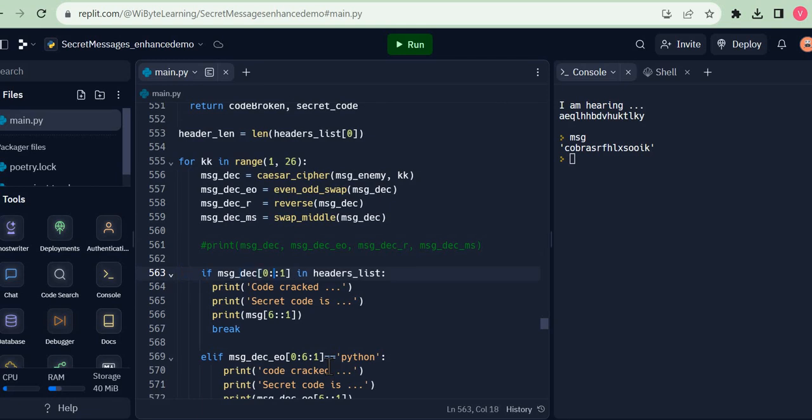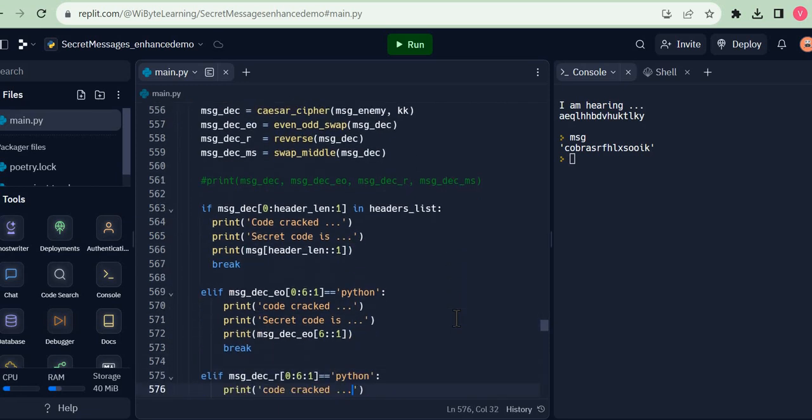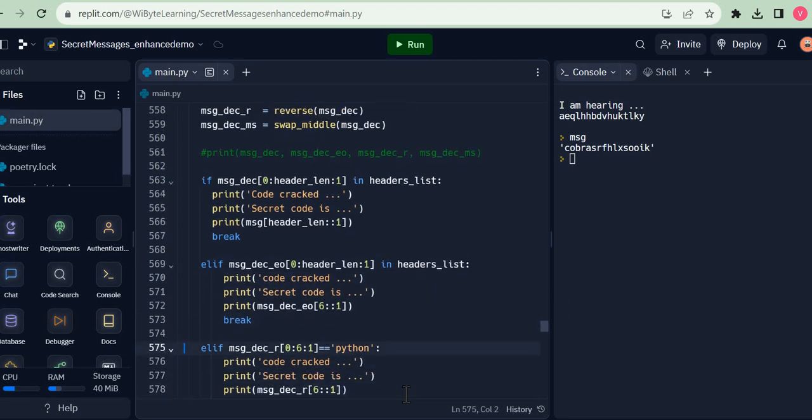Instead of putting a 6 over there, I'm going to say it's going to be header_len. And also my secret message must start after the header, so I go and put header_len over there. So that will be my secret message, and in fact, that's all I need. I just need to repeat this for all four. So I say header_len, and once again, instead of checking for Python, I'll just check in headers_list, because I must do it for all the four encodings that are available to me right now. I do the same exact thing here.